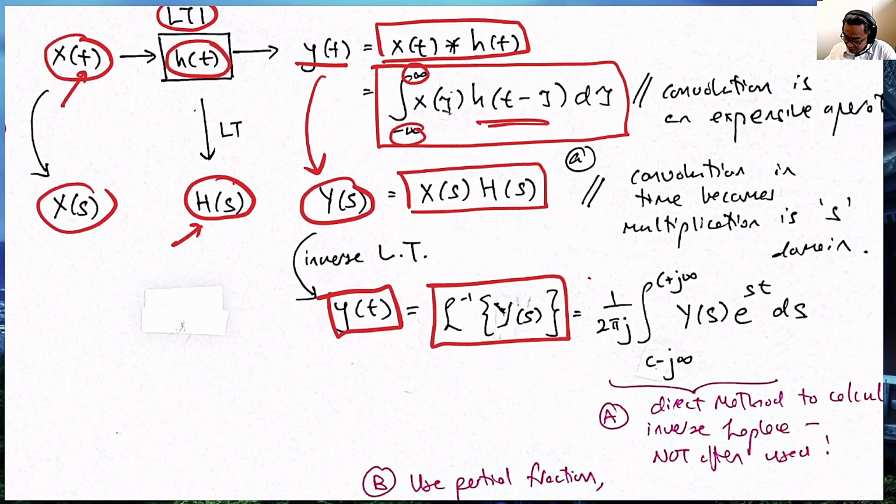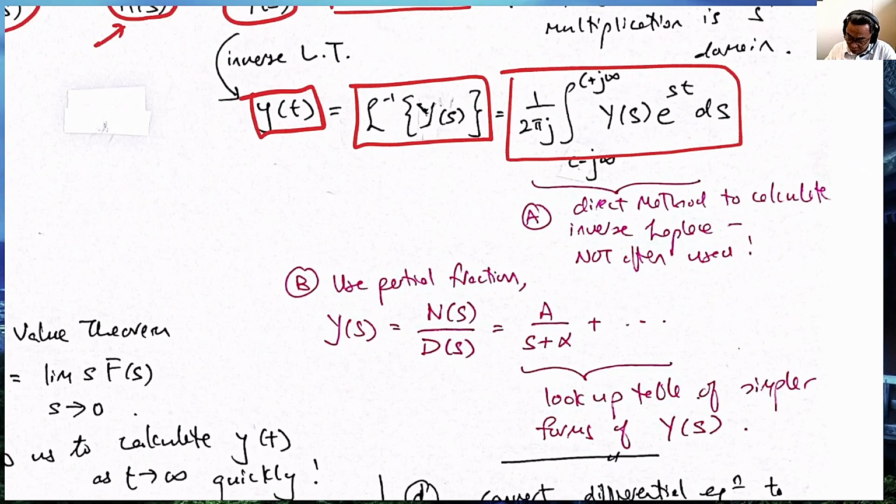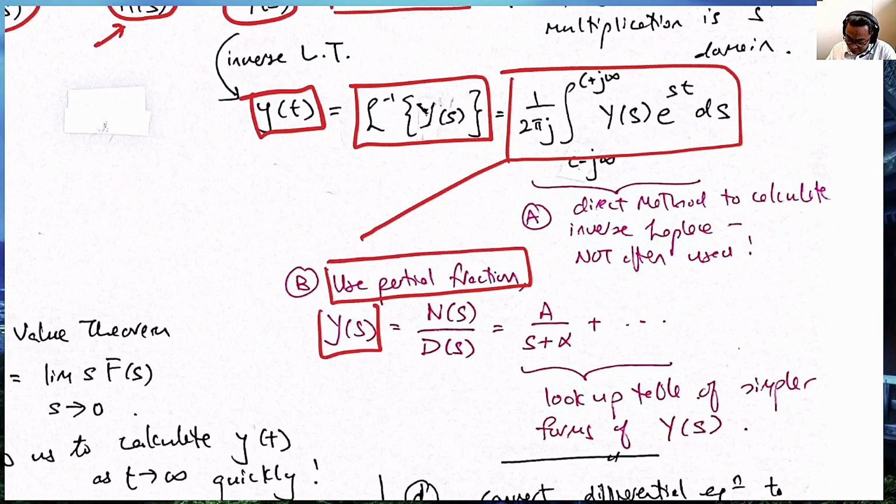That's all. And of course, we know that this is the equation to perform the inverse Laplace transform, but we don't want to deal with a complex integration. So we take the engineering approach. We perform partial fraction expansion using Y(s).